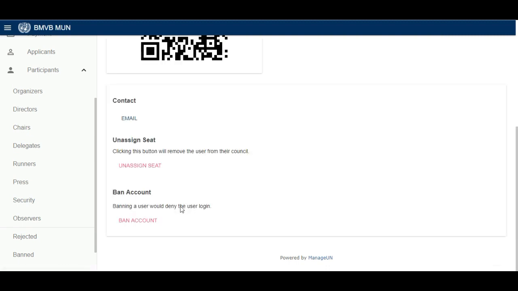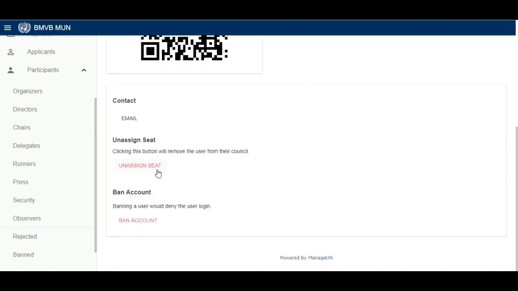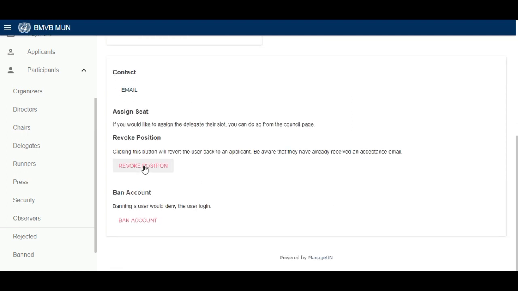I will first unassign the seat. Unassigning seat means I am removing the delegate. Now I will revoke the position as a delegate. This just means we are deleting someone.